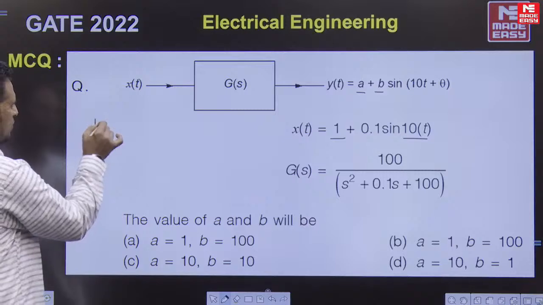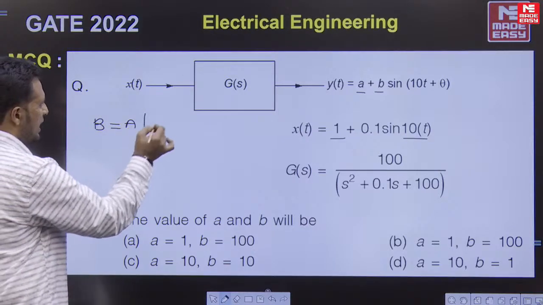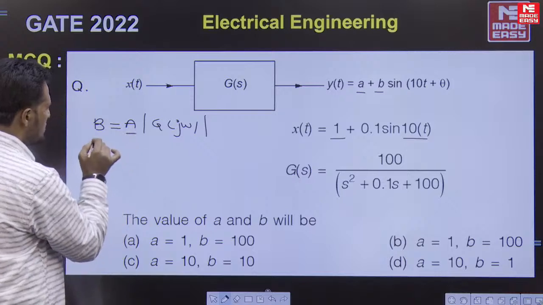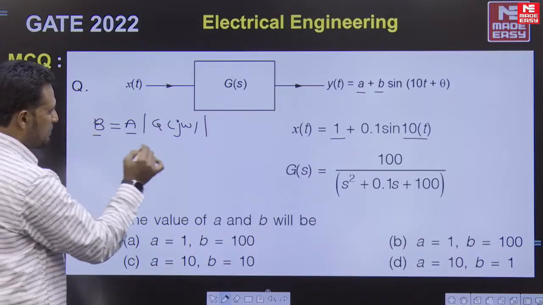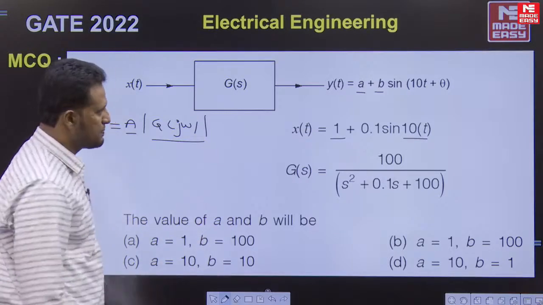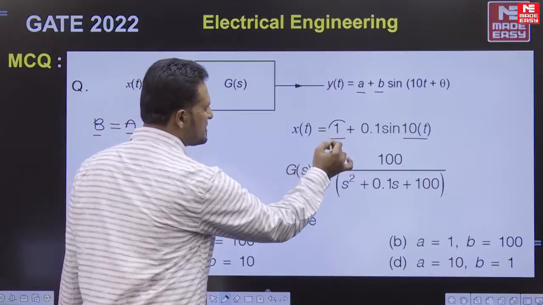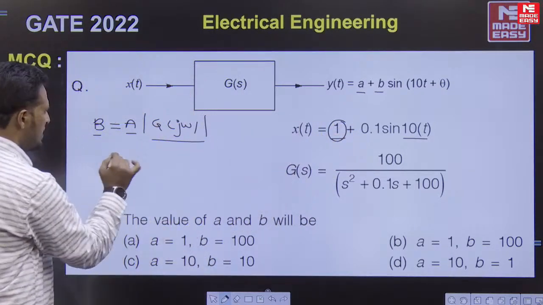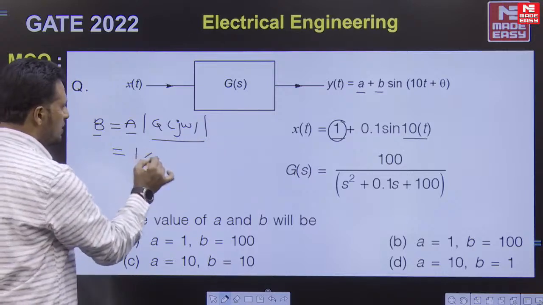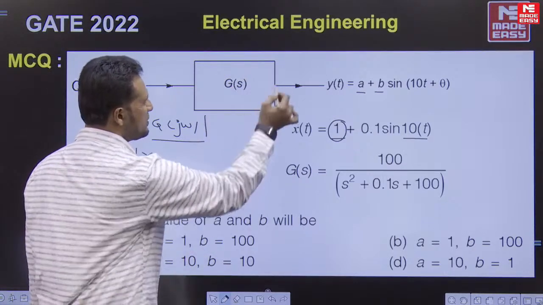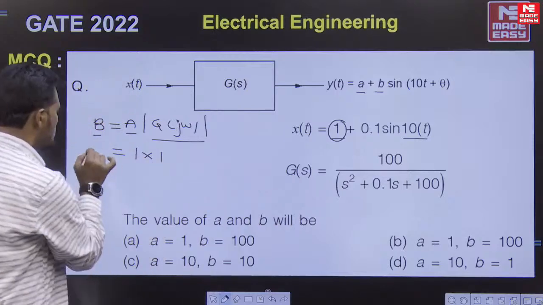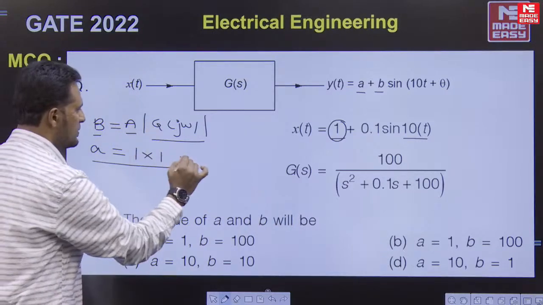So we have an equation that B is equal to A times the magnitude of G of j omega. A happens to be the input amplitude and B happens to be the output amplitude. This is the magnitude of the transfer function. Since the frequency of this component of the input is 0, we simply find this output as the input amplitude 1 multiplied by the zero-frequency magnitude of this function, which will be simply 1. So this we are calling the capital A value, which is 1.